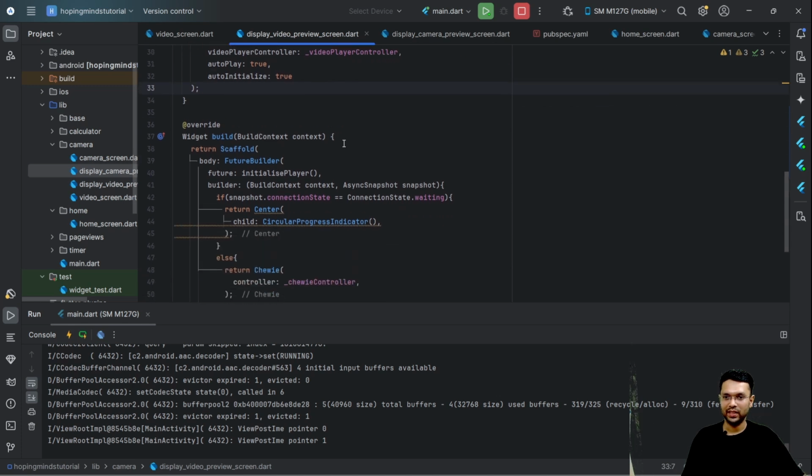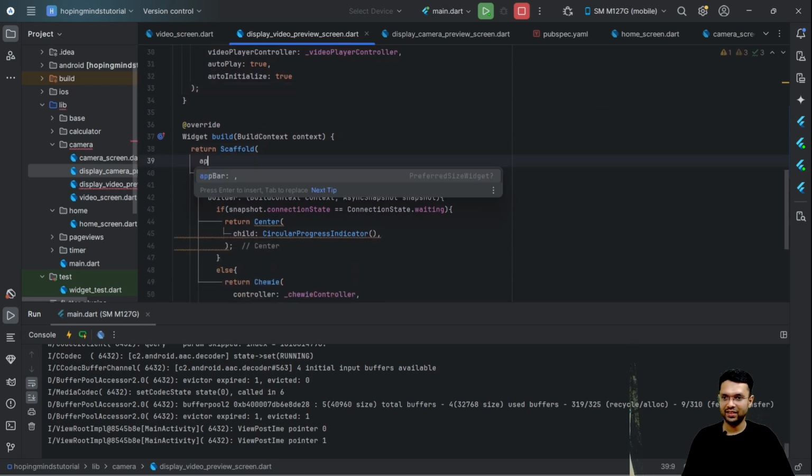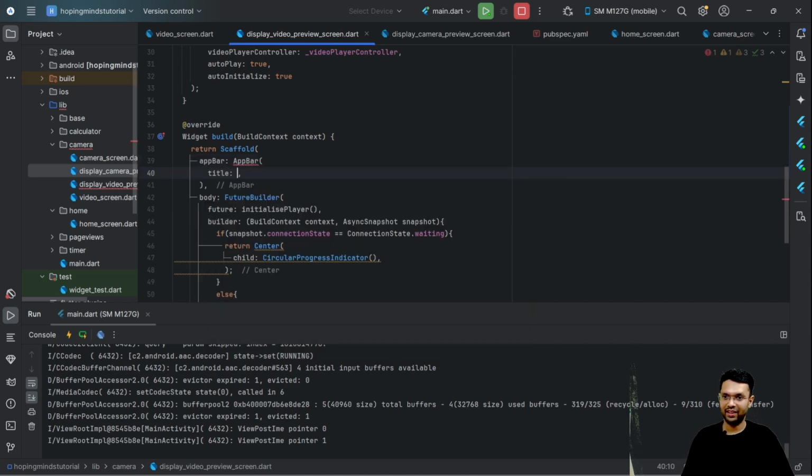What I'll now do is make a bit of cosmetic changes to put an app bar and see that we are inside the video preview screen.